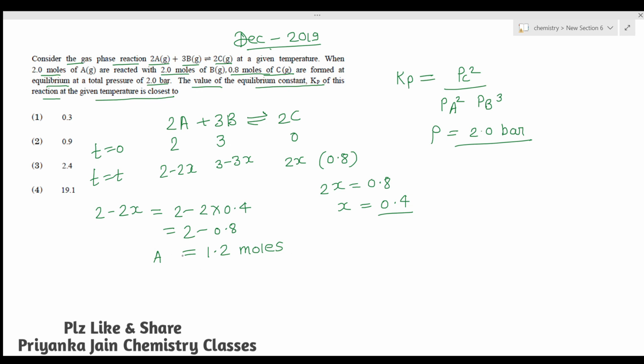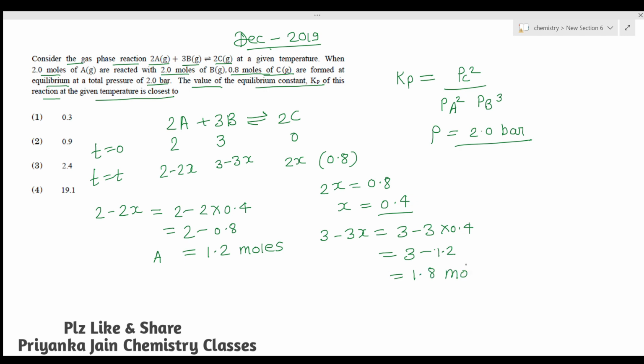Similarly you can find out the moles of B. So 3 minus 3x is equal to 3 minus 3 into 0.4, which will be equal to 1.8.